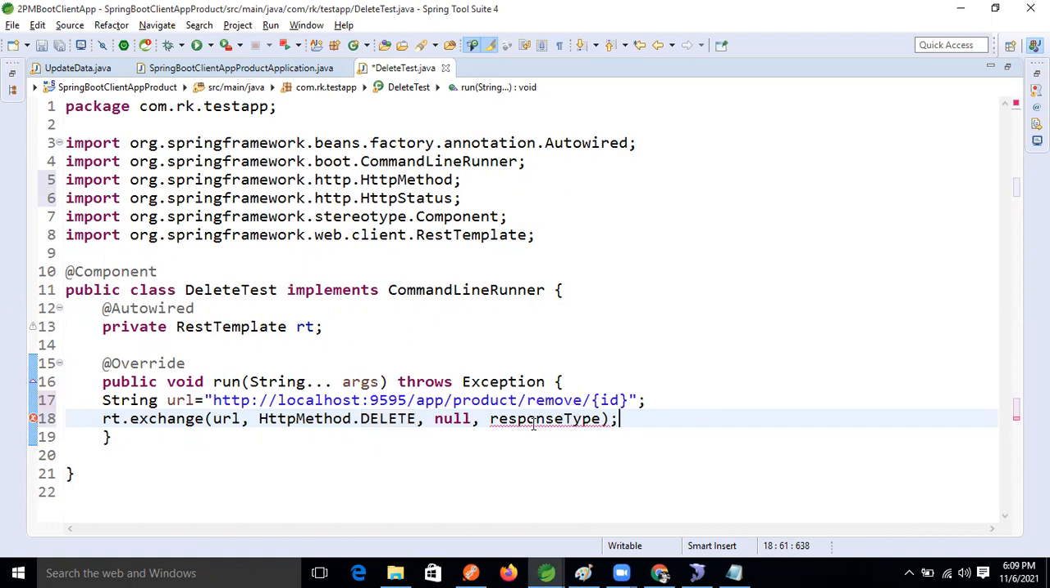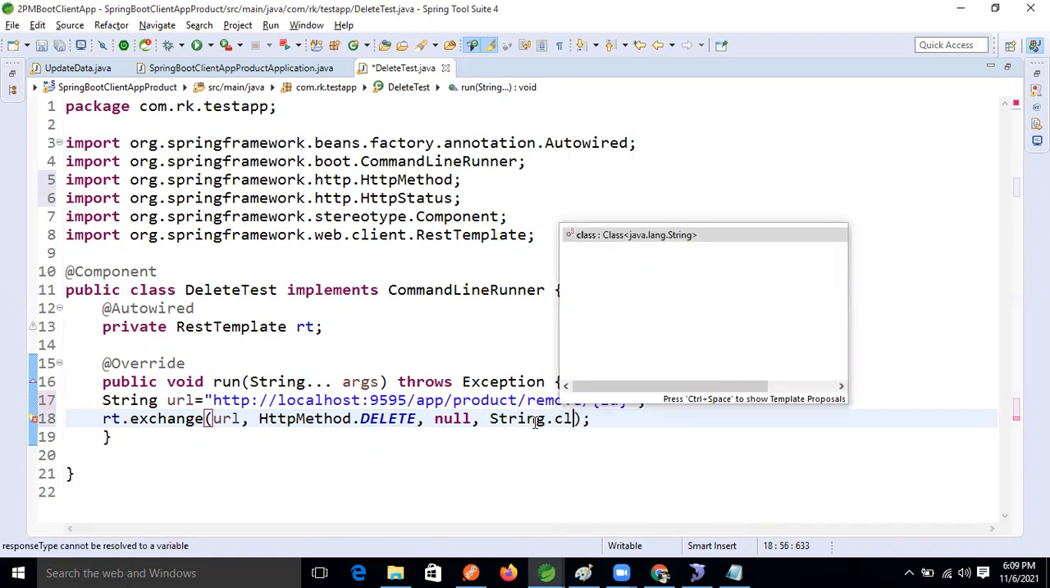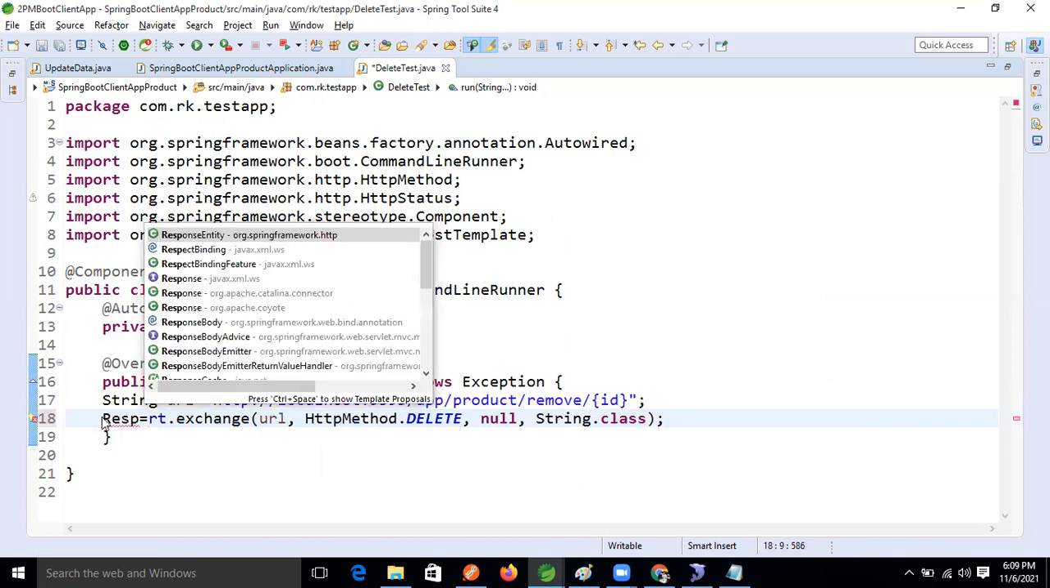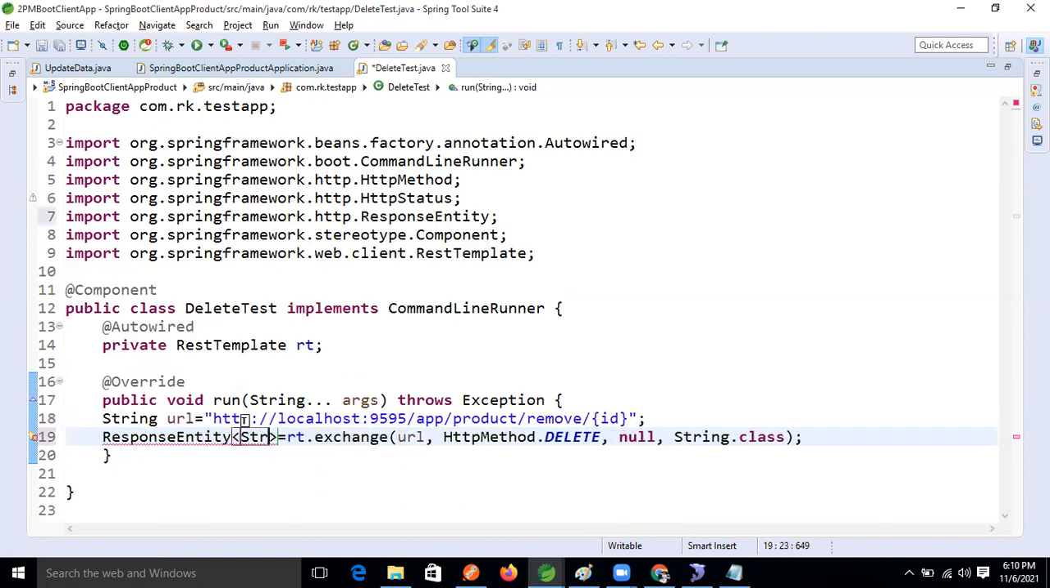Okay, response type: String dot class. Here we will take String dot class. And it will return what? Response entity of String. Very good. ResponseEntity, String, RE.